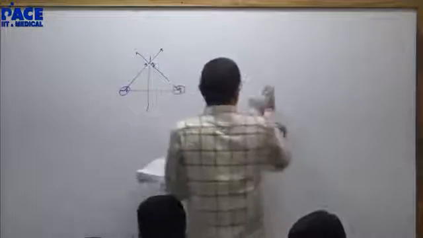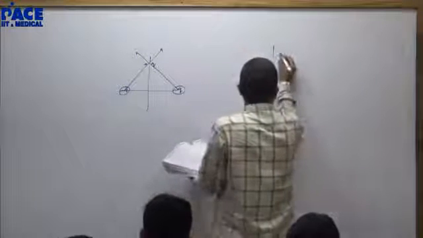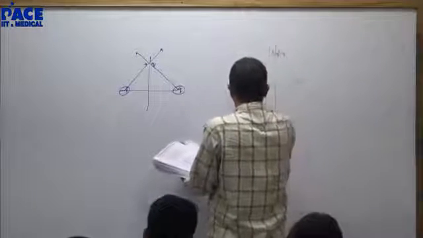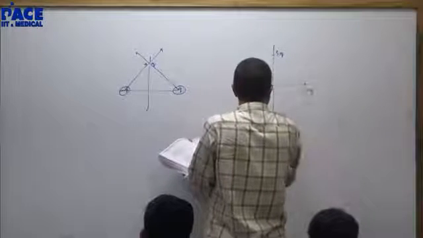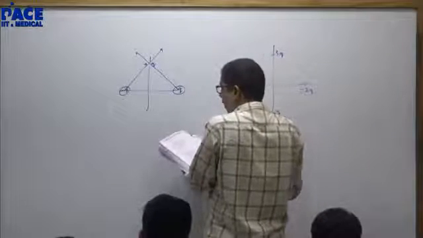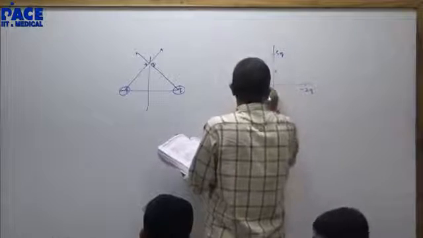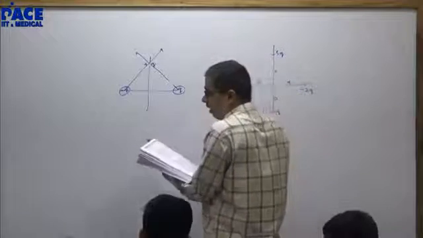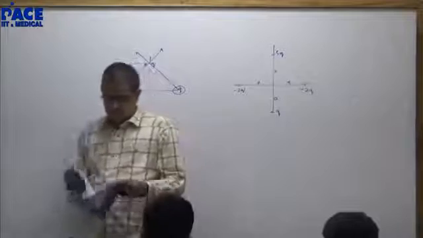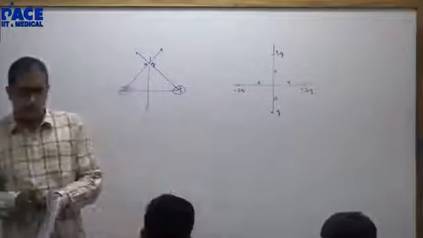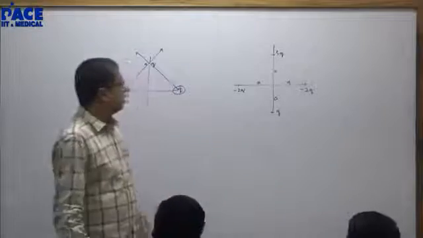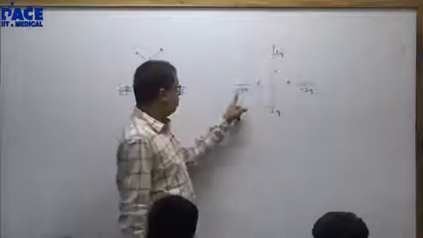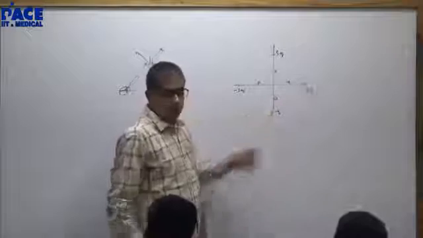Find out the net dipole moment for 3q, minus 2q, minus 2q and q. A and A are the distances. Will you try or should I discuss? You have 3q, minus 2q, minus 2q and q.